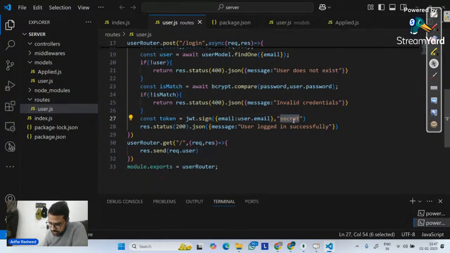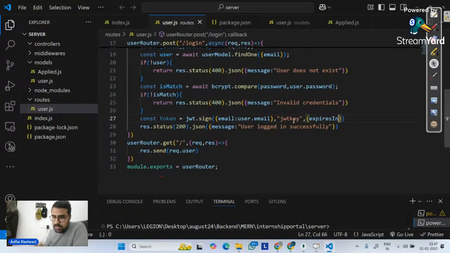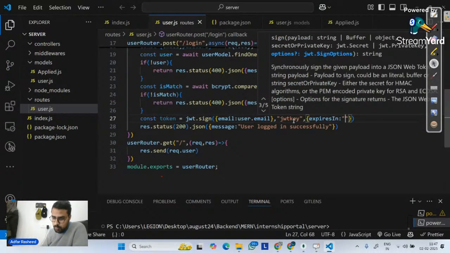So let me simply tell it that it is a JWT key. Later on, while verifying, I have to pass the JWT key. Third thing is the options, like when should it expire? What are the different options here? So I will pass the third argument as expiresIn. This token that I will generate, please make sure that it expires in 4 hours.